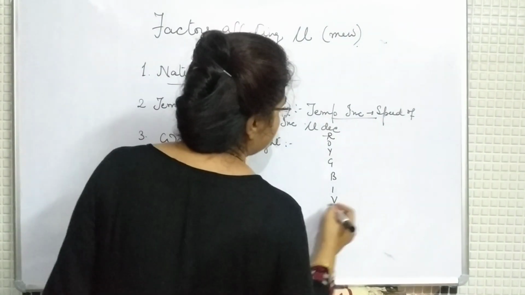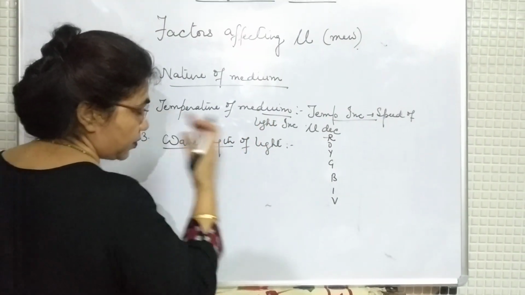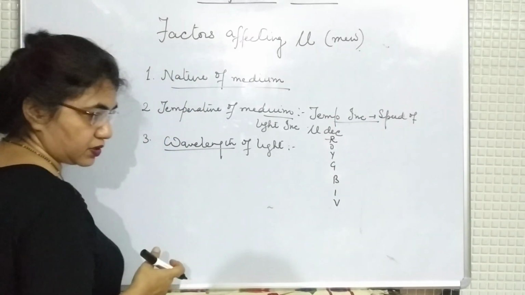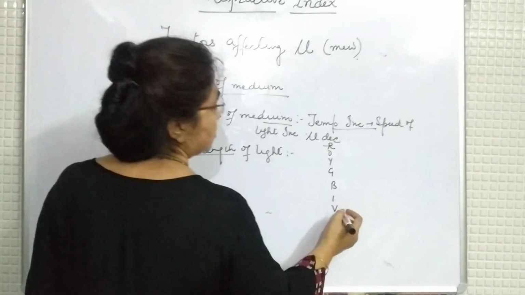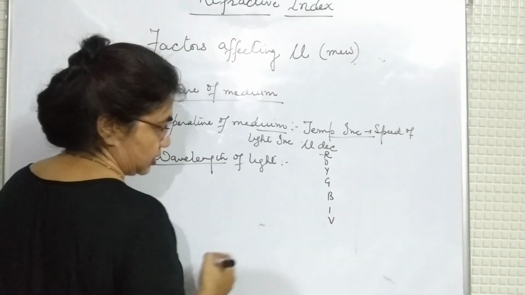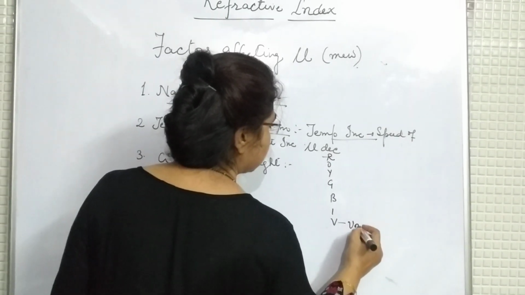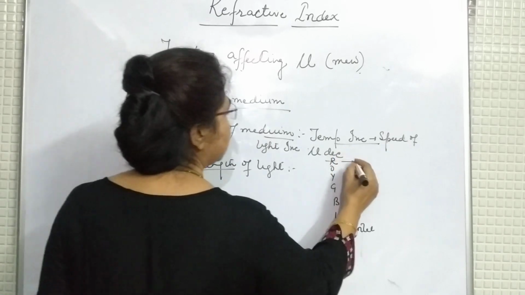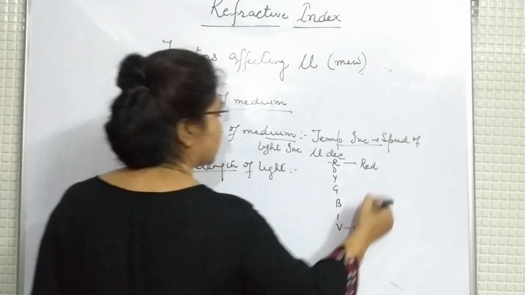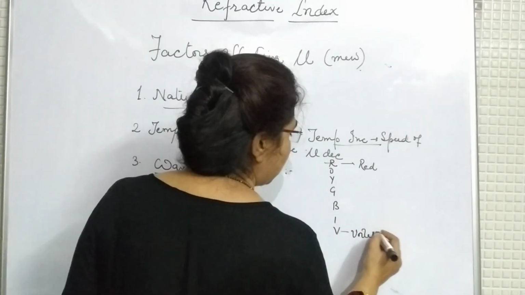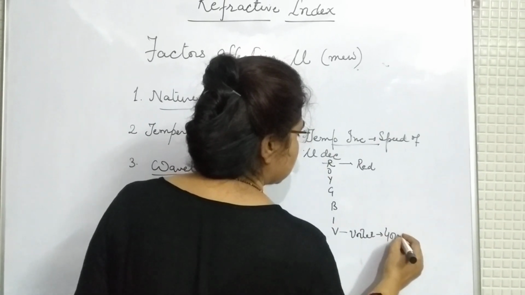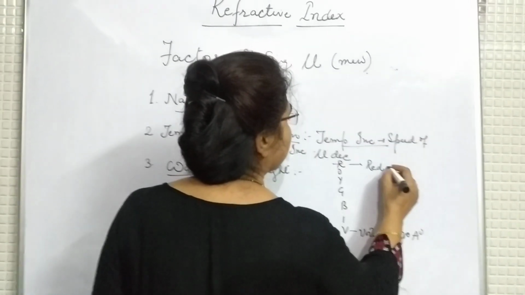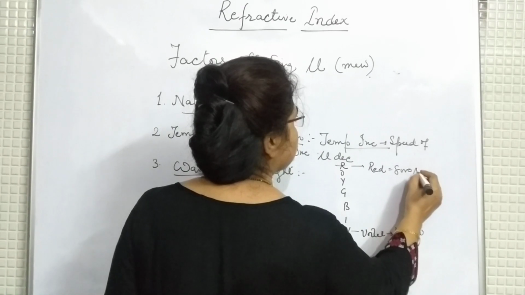You have studied in earlier classes. VIBGYOR is the 7 color band spectrum which is contained in white light. V for violet, indigo, blue, green, yellow, orange and red. I concentrate on the extremes. So you know violet wavelength is 4000 angstrom, whereas red is 8000 angstrom.